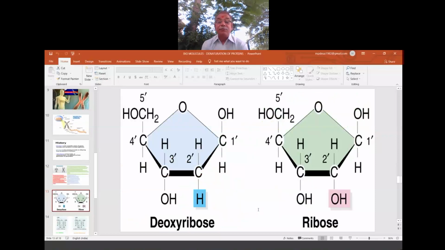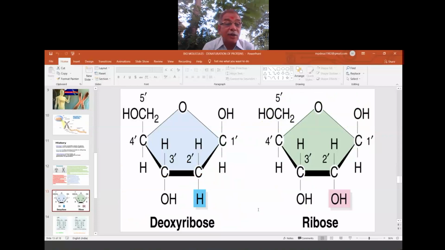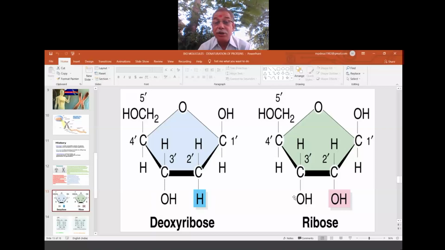Now we'll go slowly, after understanding what is meant by heredity and the meaning of chromosomes, to the structure part. That is the important part, because in chemistry we harp upon preparation, properties, uses. All these properties are explained on the basis of structure. That's why once we understand structure, then we can easily go to the property part. So okay, structure. So these two units are called sugar units.